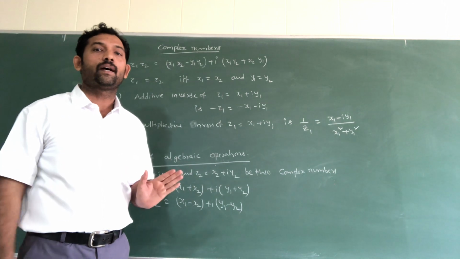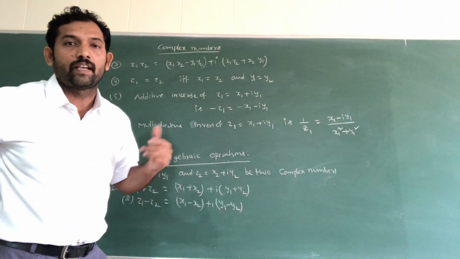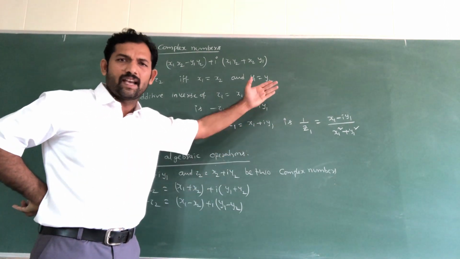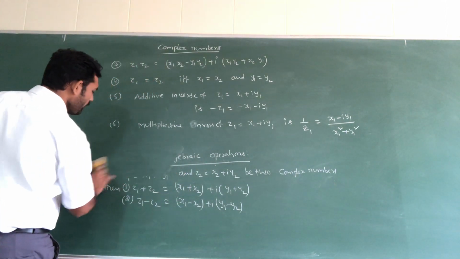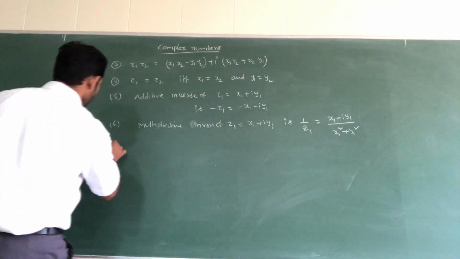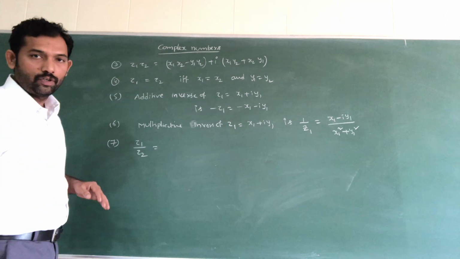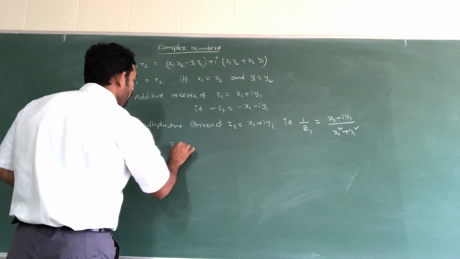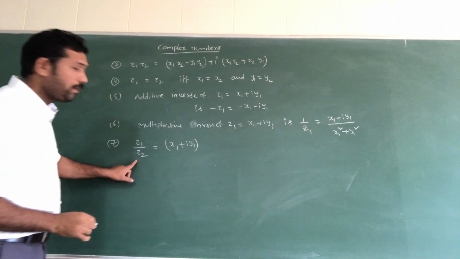With the help of a, b and c, d, there we consider the complex numbers a plus I b, c plus I d. I just changed the names. Let me recall all the points once again. Next one is the seventh point. So z1 by z2 is equal to x1 plus I y1 into 1 by z2.